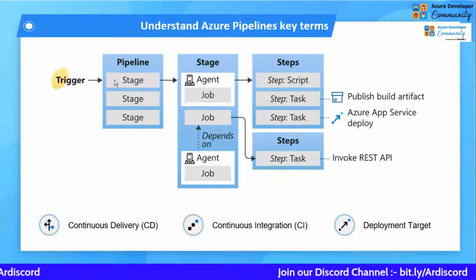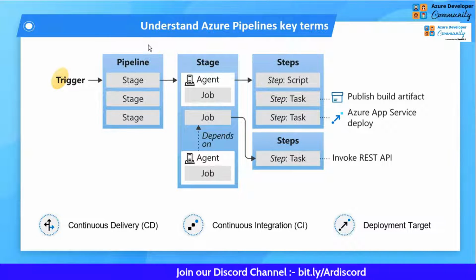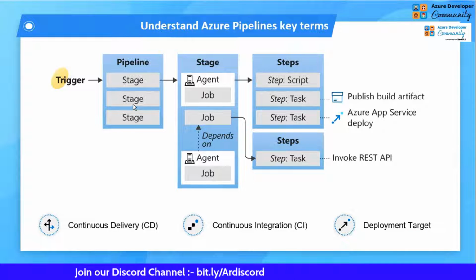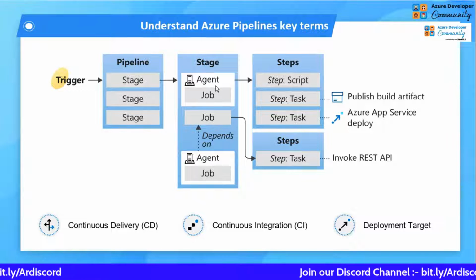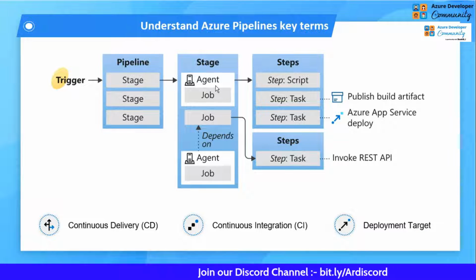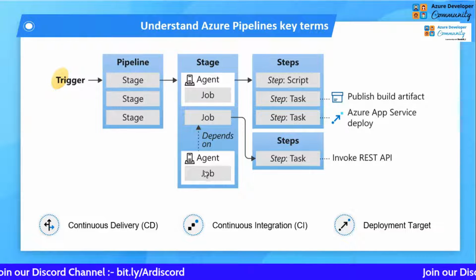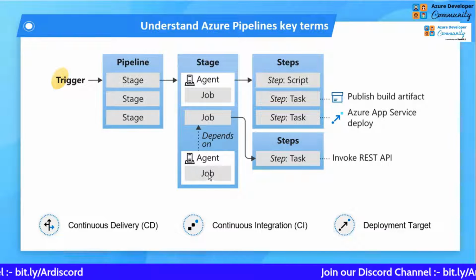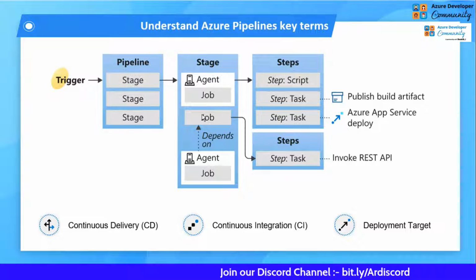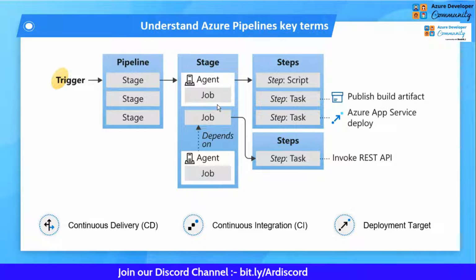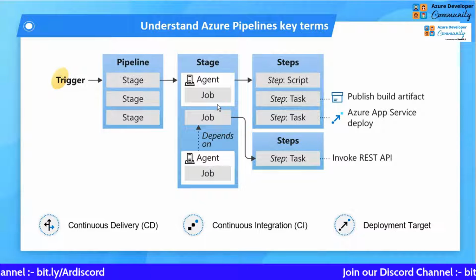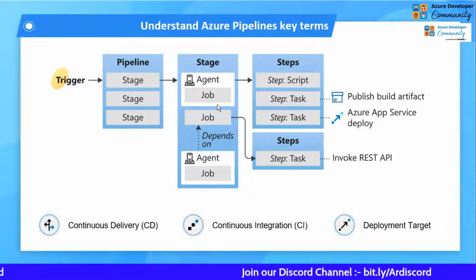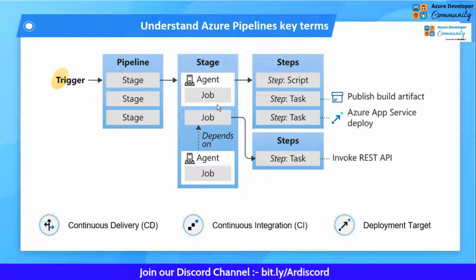It starts with the trigger, and the trigger will create a pipeline. The pipeline has different stages. The stages consist of different jobs, and there will be the agent. The agent will be, let's say, NuGet or anything that you are using in your application that can be used to run the job. There can be a dependent job also. Let's say there is some job running and after completion of that job only the second job can run. So that type of flexibility you can manage on Azure pipeline itself. So you can get the complete solution of your pipeline itself, which is a very great thing, and additional things also.